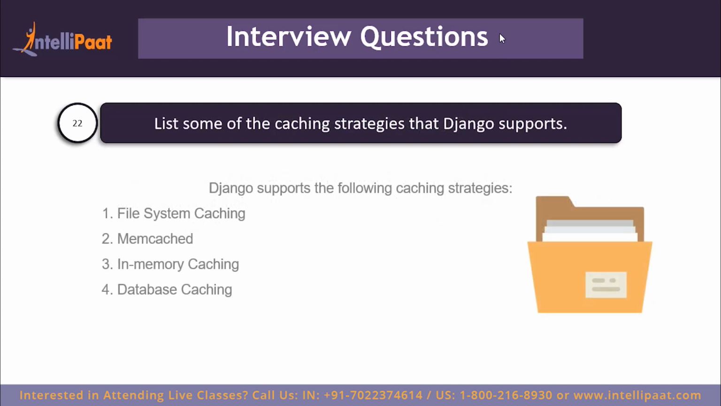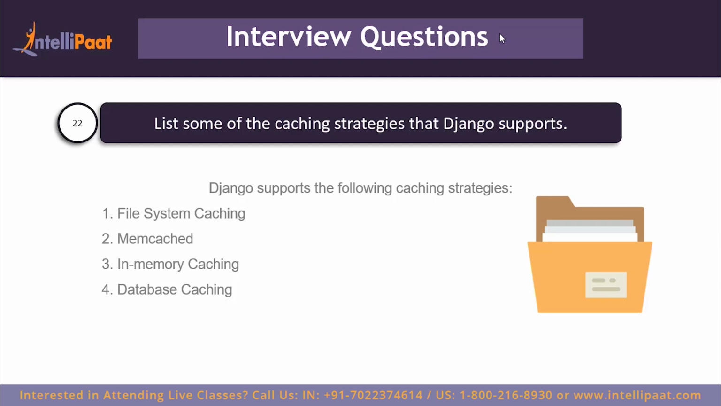So the next question is, list some of the caching strategies that Django supports. Django supports 4 types of caching strategies: file system caching, memcached, in-memory caching, and database caching. File system caching is basically caching anything that we need to cache on the file system by creating a file such as a log or a JSON file or any file. Now this is good for small applications, but for larger applications, accessing data from a file, that is opening the file, managing the file and closing the file, takes quite a bit of a performance hit.